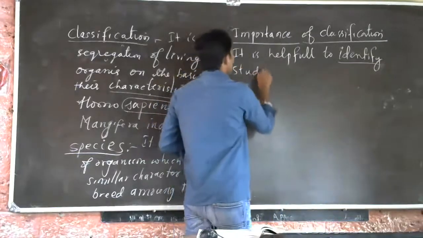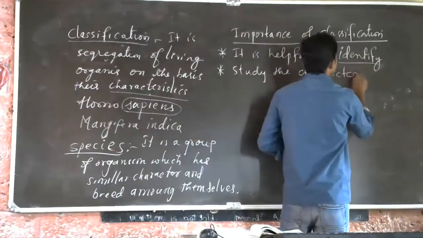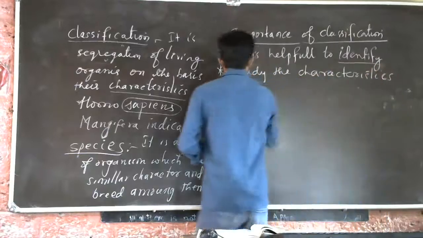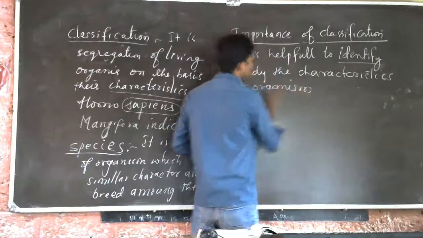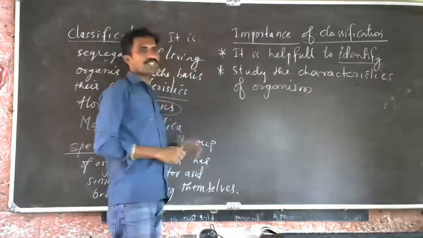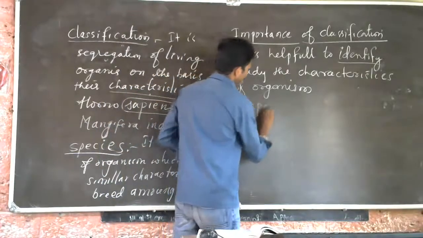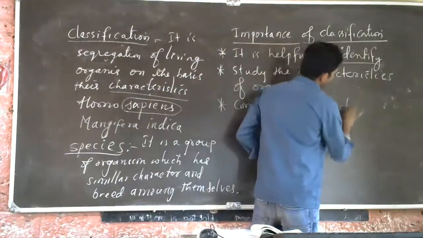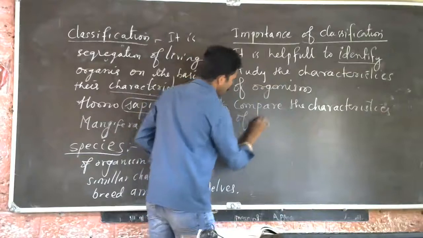You can study the characteristics of organisms. Classification helps to study the characteristics and compare the characteristics of organisms.